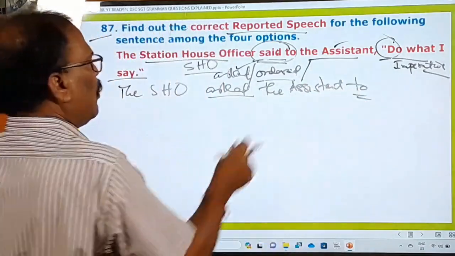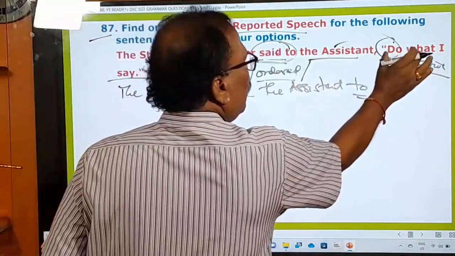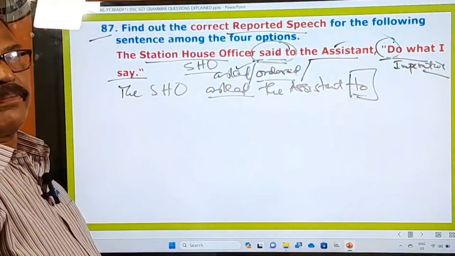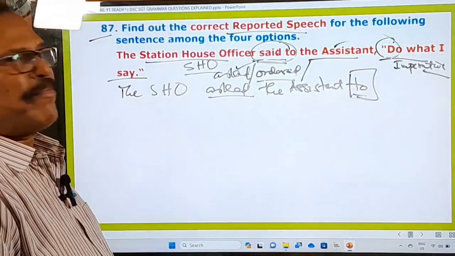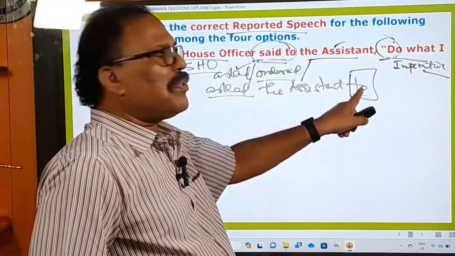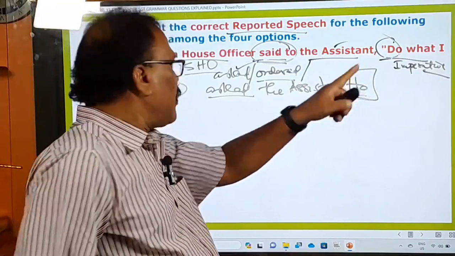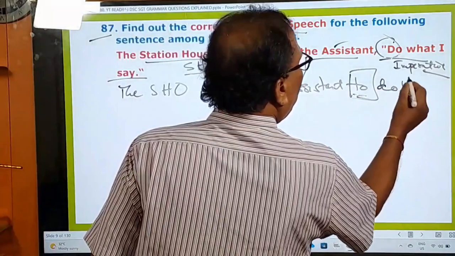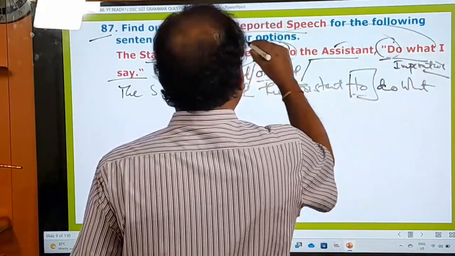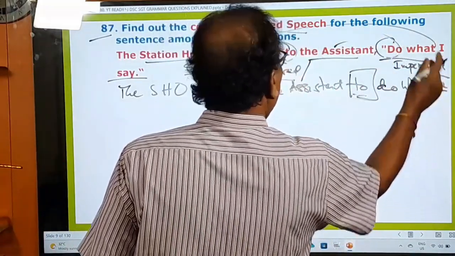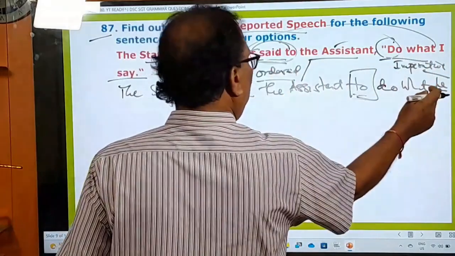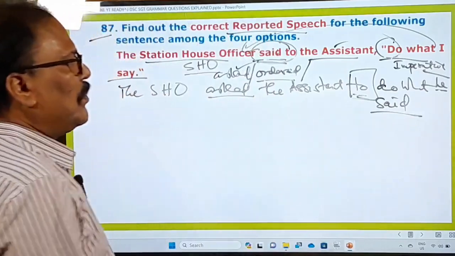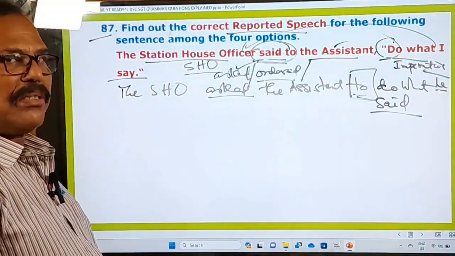To, when you connect this reporting verb and this indirect speech, you must use the connective word to, the preposition. You must always use to. If this sentence begins with don't, then you have to use not to. Right. And here the SHO asked the assistant to do what? I means who? This SHO. So I is turned into he. Say means that is turned into said. To do what he said must be your answer.